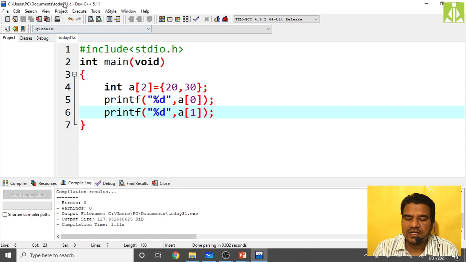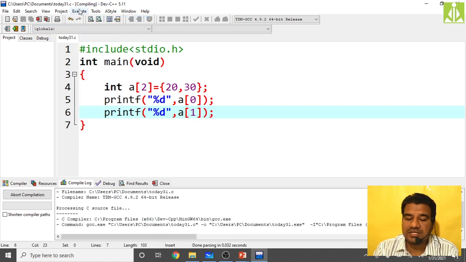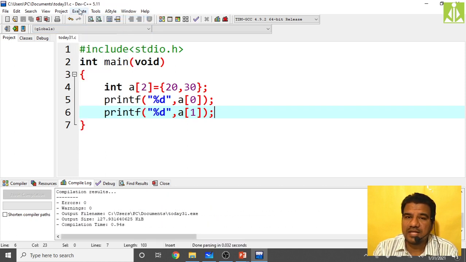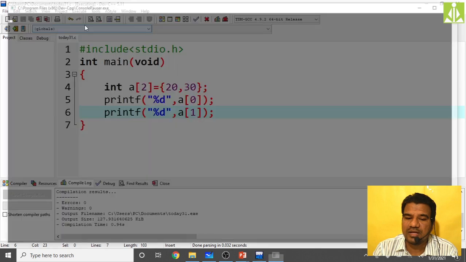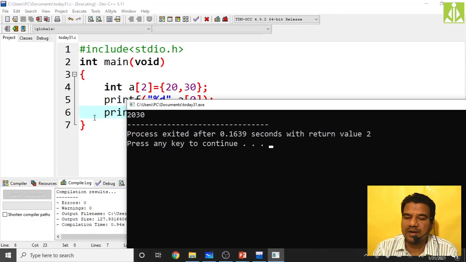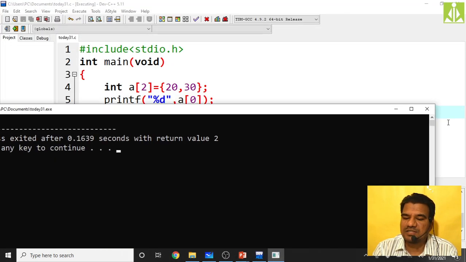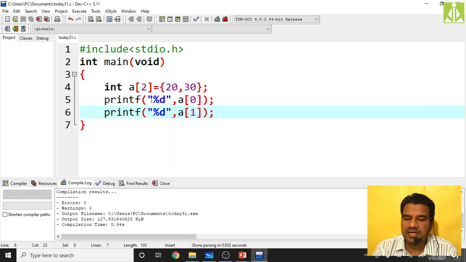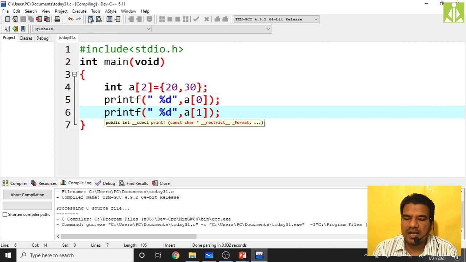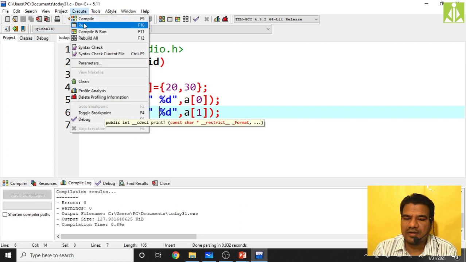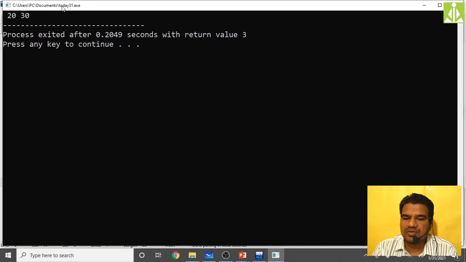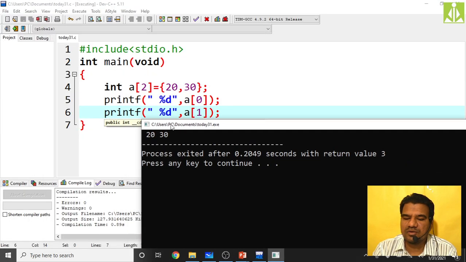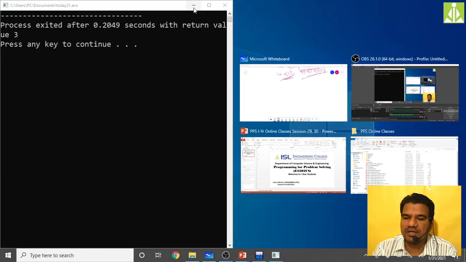Save it. Now same thing, compile and just see the two values. I mean 20 and 30, you will get like a single value over there. 2030, like this it will print 2030. So to have a space in between, just take a space over here like this. Now just compile and run. See, 2030 we got. We have initialized 2030, and 2030 we got.